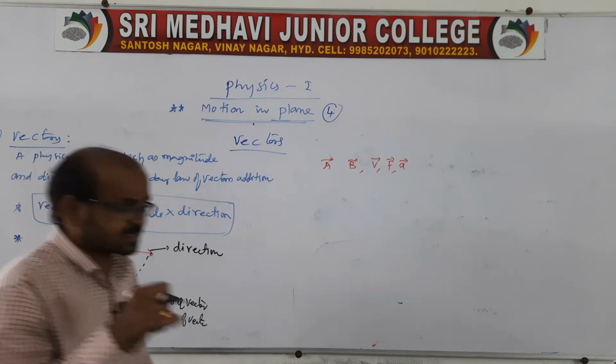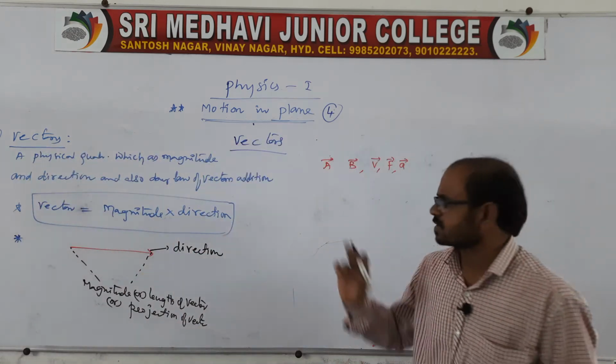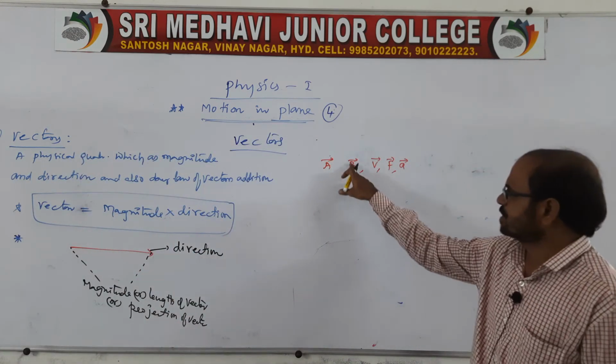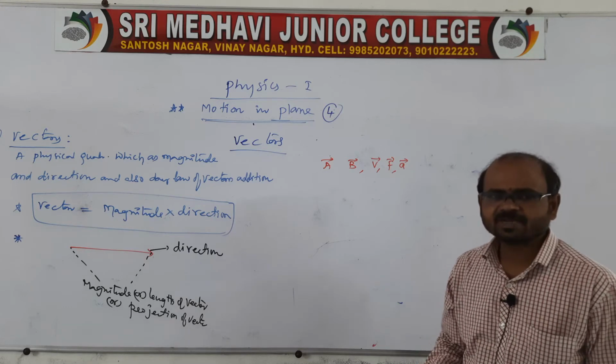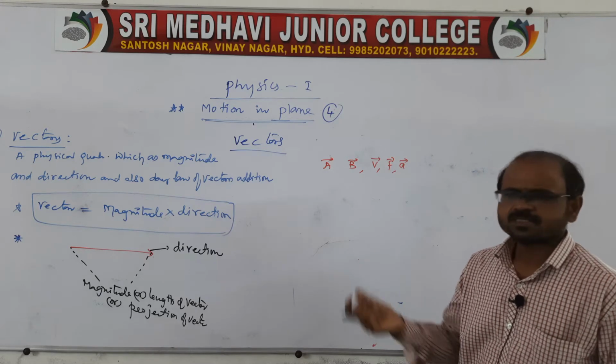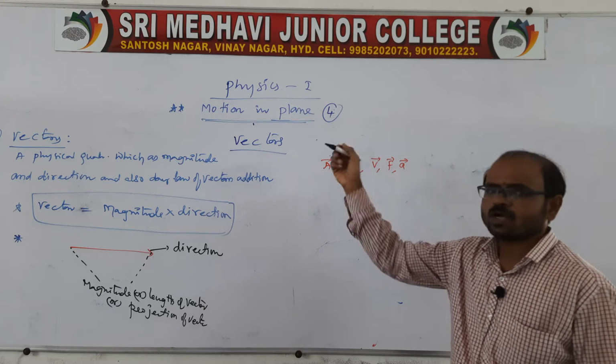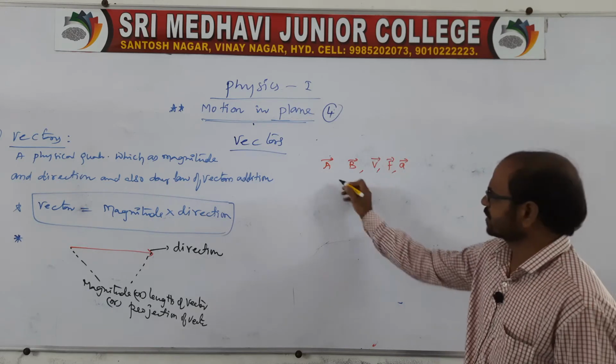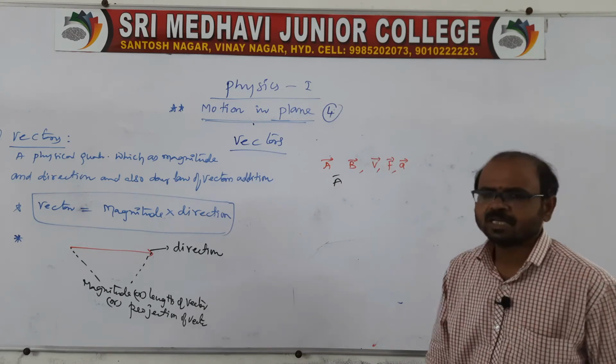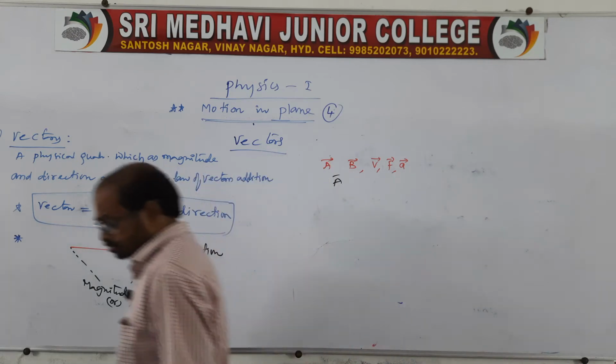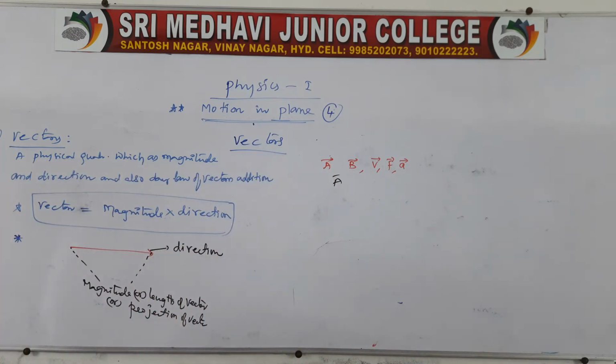A vector is represented with an arrowhead. That's what we should write: A is a vector, B is a vector. If we are saying A is the vector, you don't write the word vector. Simply write A with an arrowhead on top. Sometimes we can also write it like this, it is the same. So the representation of a vector is like this: vector is equal to magnitude into direction.